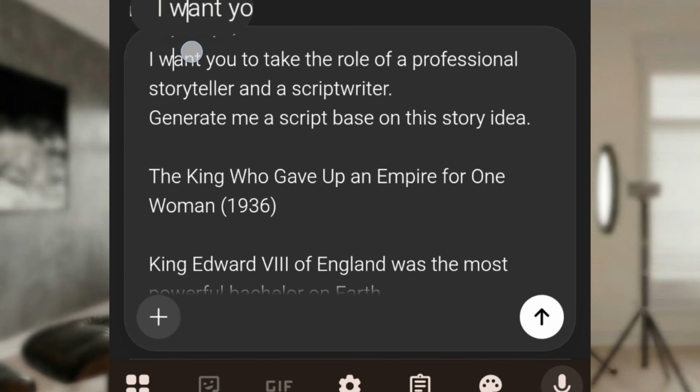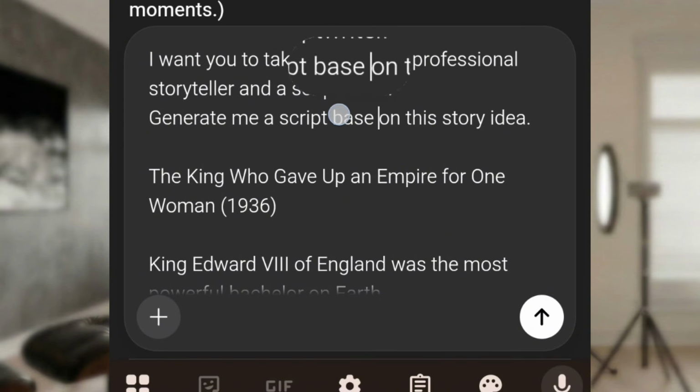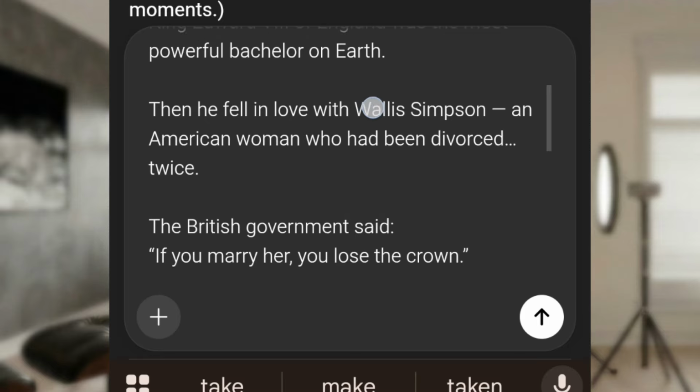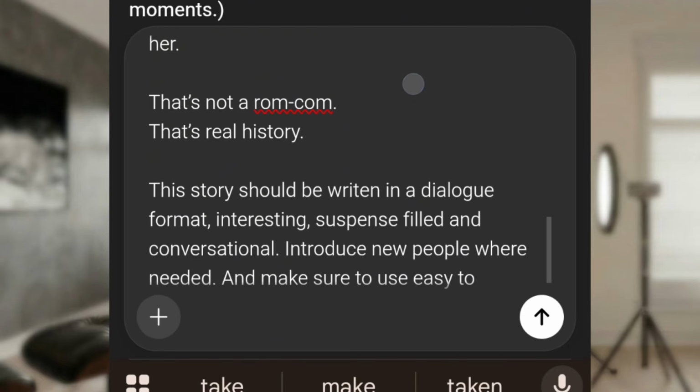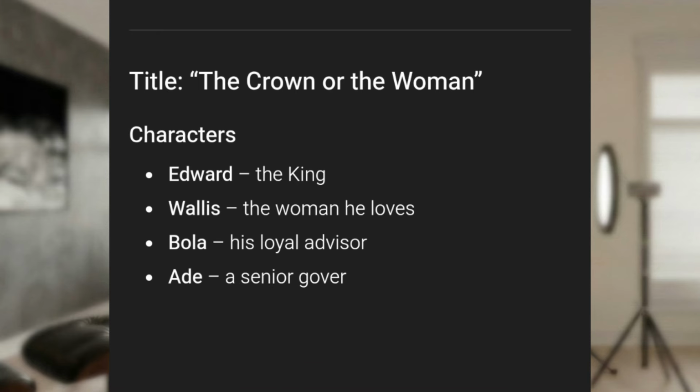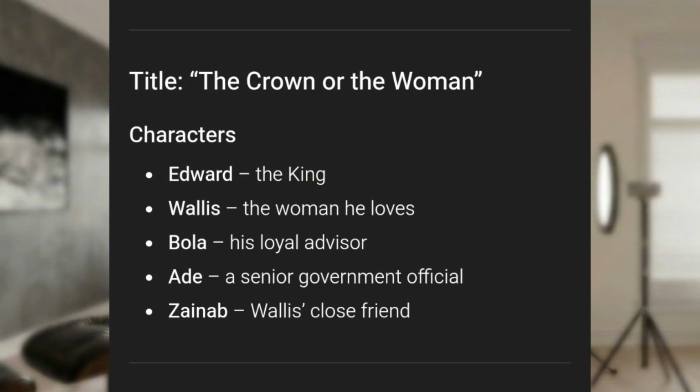So here you can see we type in this, then we paste the story idea. After pasting the story idea, we then type in this. We added this to the prompt. Then you just send. Good. Hopefully, ChatGPT will give us a good script.